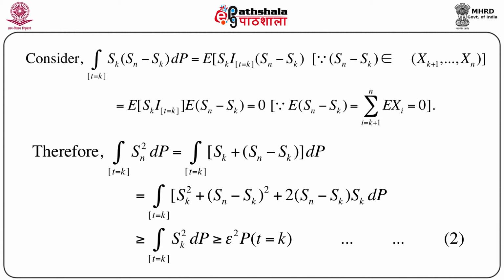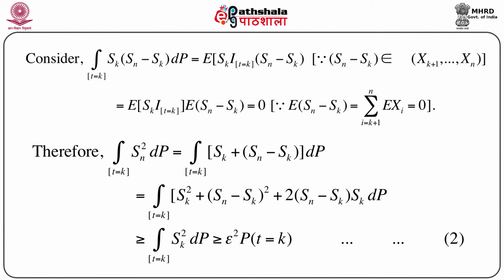Now, since the expectation of Xi equals 0 for every i, we immediately see that the expectation of Sn minus Sk, which equals the sum of the expectations of Xi, i equals k plus 1 to n, is again 0. So, this quantity, the integration over the set T equals k of Sk into Sn minus Sk dP, is exactly equal to 0. Here we have used the condition of independence. So, we have to note that this is one step where we use the property of independent random variables.